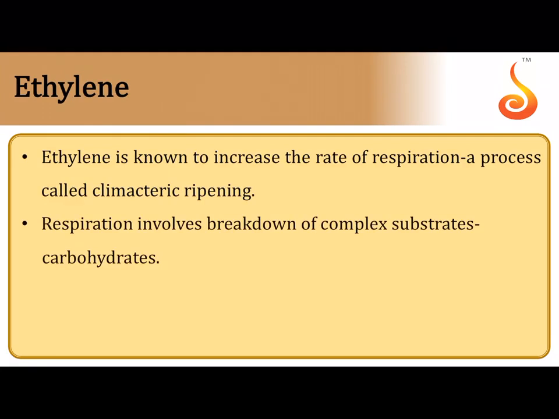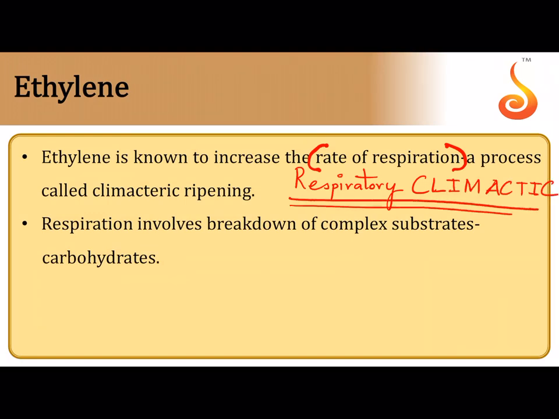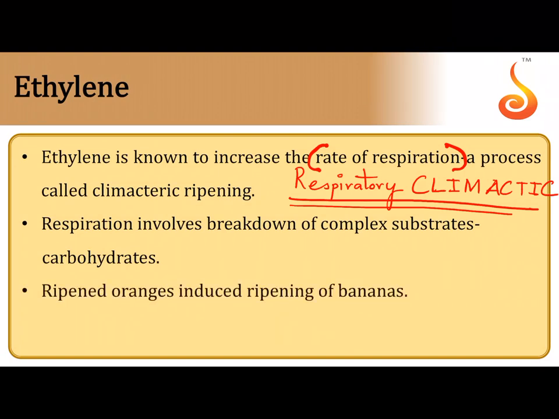Ethylene is known to increase whenever a fruit is ripening. We see that there is a spurt in the rate of respiration, and the respiration spurt that is seen during the ripening process is called the respiratory climacteric. So the respiratory climacteric is a process in which there is an increase in the rate of respiration as the fruit starts ripening, and this sudden spurt, rise, spike or surge in the rate of respiration is called the respiratory climacteric.